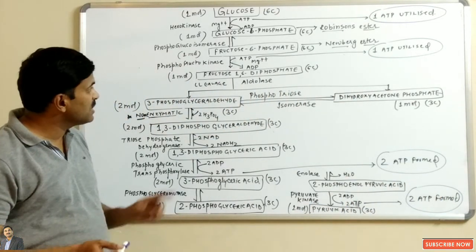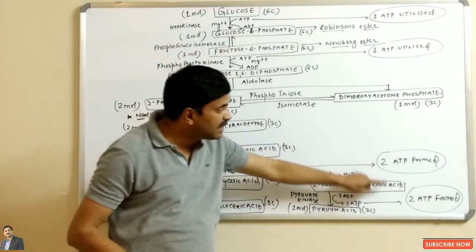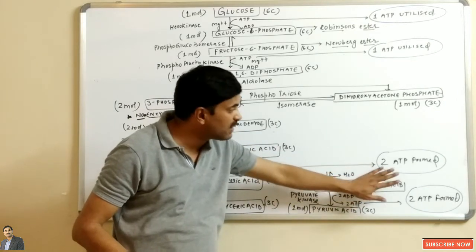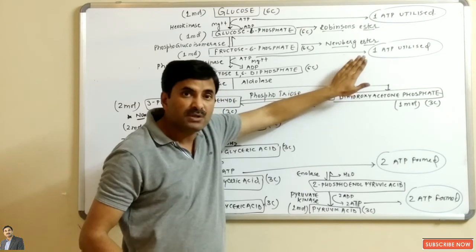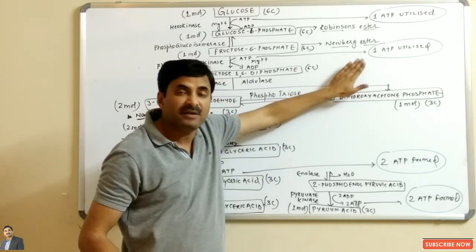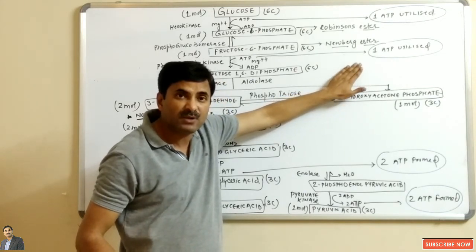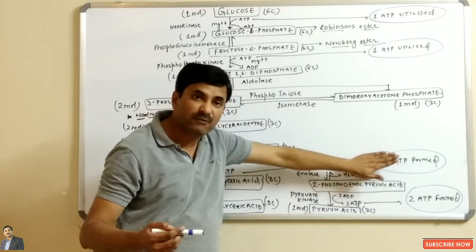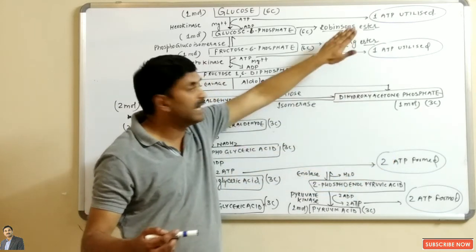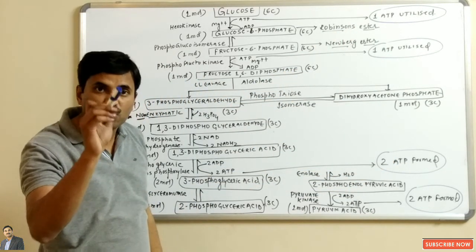So in this reaction you can see how many ATPs are formed here. How many ATPs are formed? 4. And how many are utilized? That is 2. So just now in this video I have said that the net gain of ATP in the glycolysis cycle is how much ATP? 2 ATPs. Why? Because 4 are formed and 2 are utilized. So 4 minus 2, 2 ATPs.